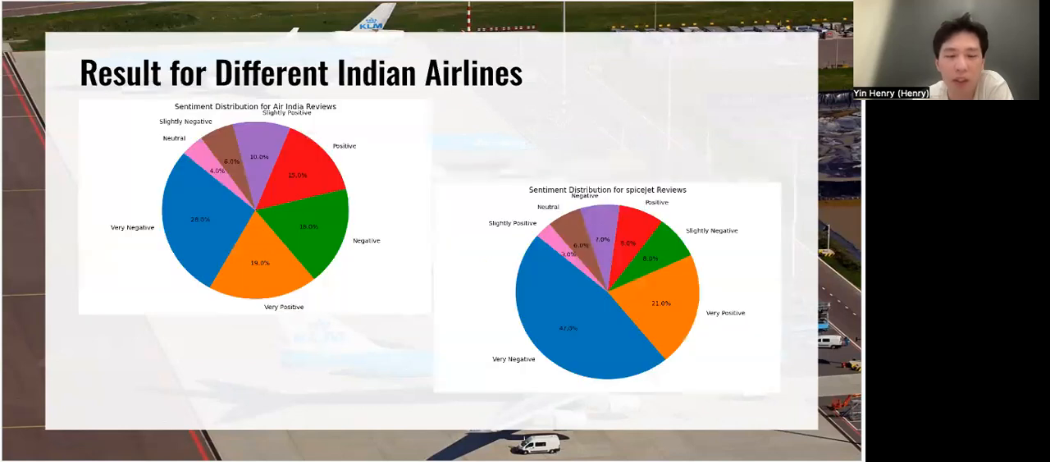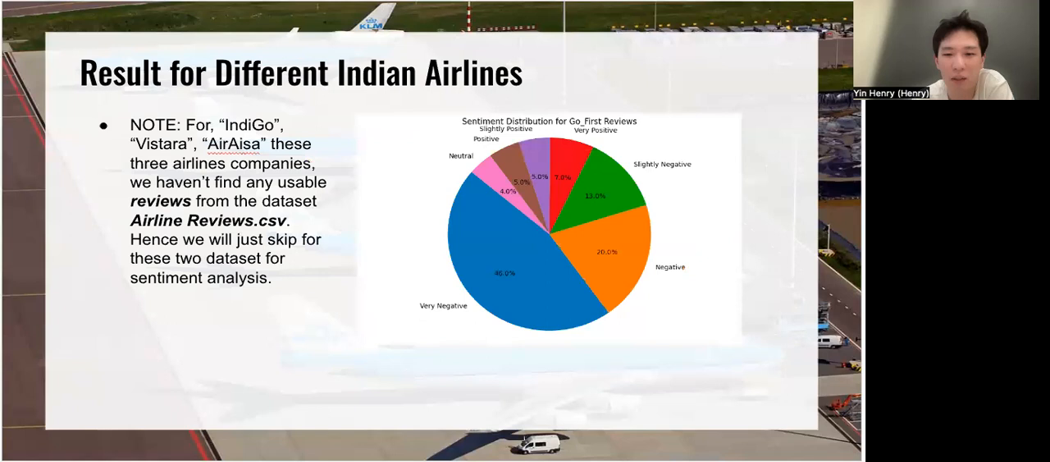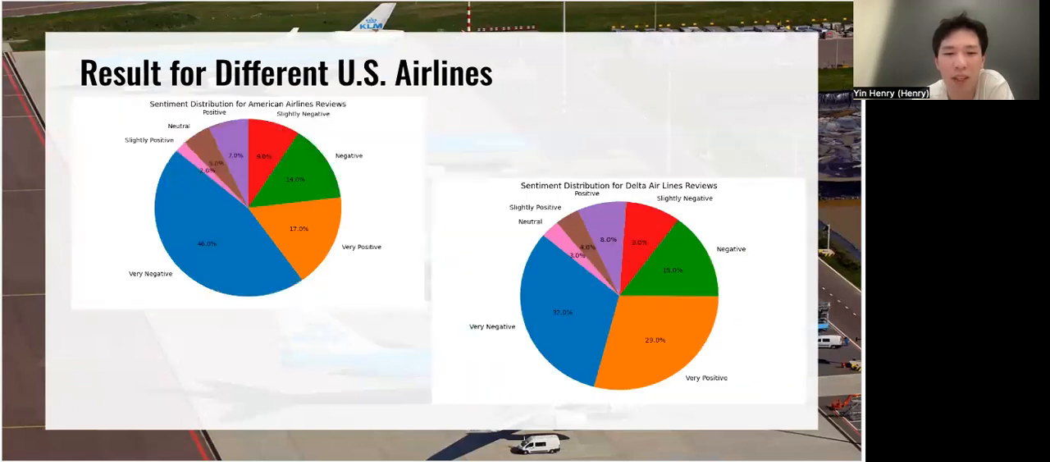So here is the sentiment analysis result for Indian airlines. And here are the first two Indian airlines. We only have 3 Indian airlines in hand because we can't find reviews for the other airlines. For these two pie charts, as you can see, the blue part represents the largest proportion of the reviews, and they are both very negative. So it's pretty bad for those 2 airlines. It's basically saying that Go First Airlines has almost 46% as very negative.